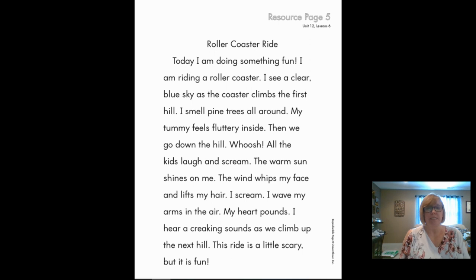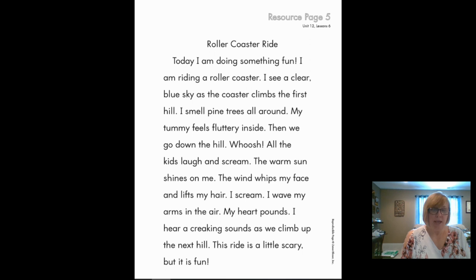Okay, so please listen. Today I'm doing something fun. I am riding a roller coaster. I see a clear blue sky as the coaster climbs the first hill. I smell pine trees all around. My tummy feels fluttery inside. Then we go down the hill. Whoosh!